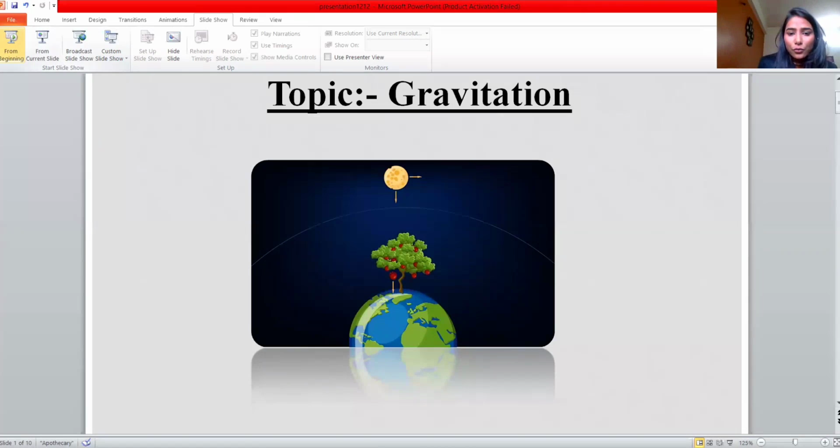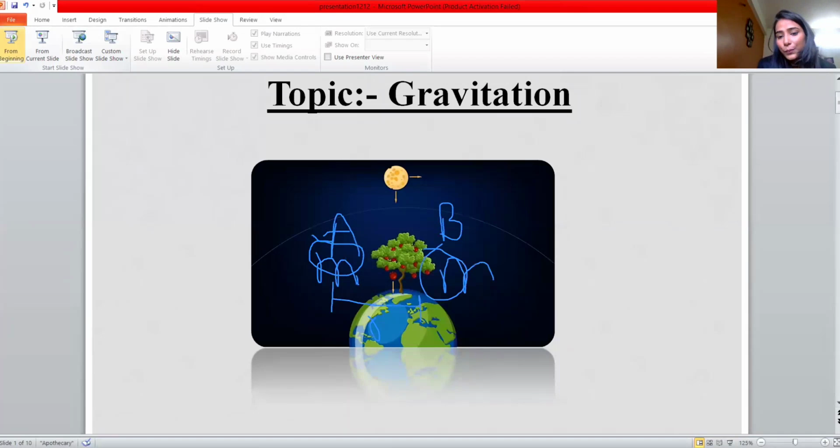Suppose you have two bodies. The first body is A, the second is B. In between them there is a distance denoted by R. You can also denote it by D, but I'm using R. Body A has mass M1 and body B has mass M2.